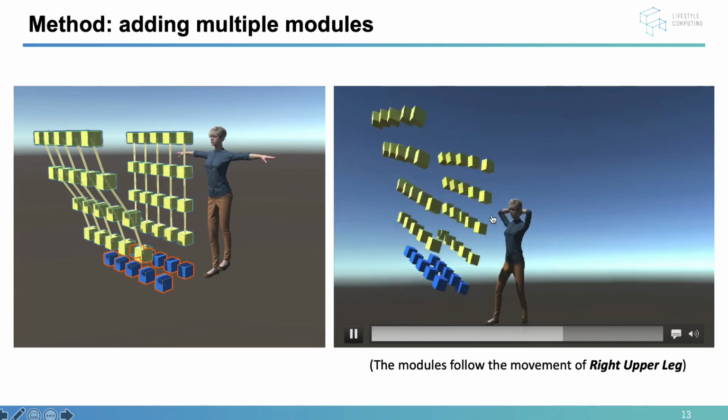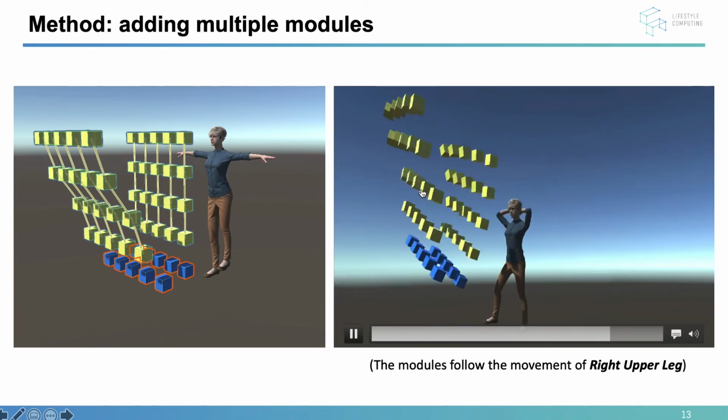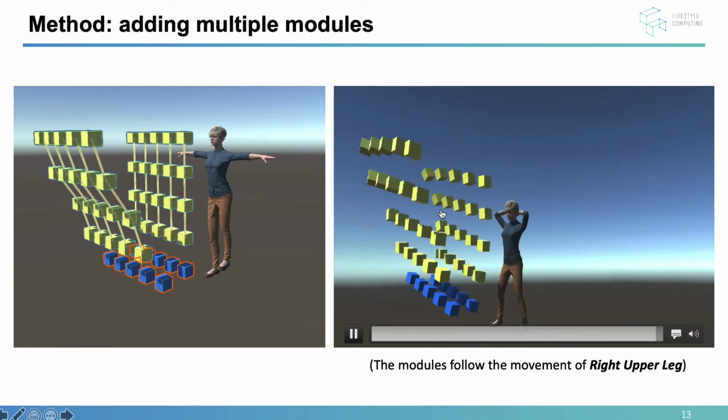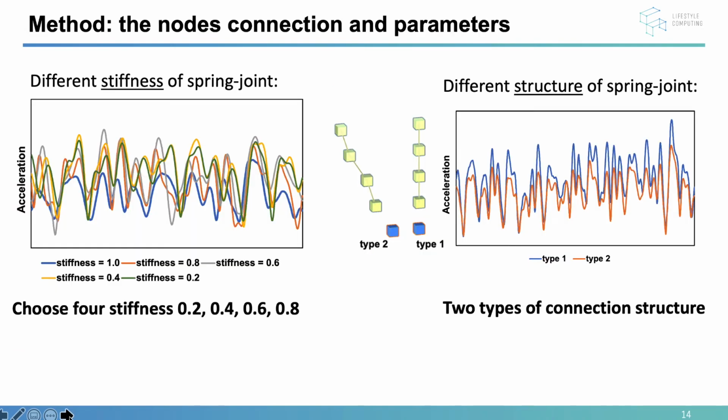Two key parameters affect the spring joint sensor model performance very much. The first one is the stiffness of the spring joint. The stiffness decides how stiff the spring will be. If the stiffness is 1, the whole spring joint will be a rigid body. If the stiffness is smaller, the joint is softer. We also tested two connecting methods. One is connected vertically and the other is in a 3-dimension manner.